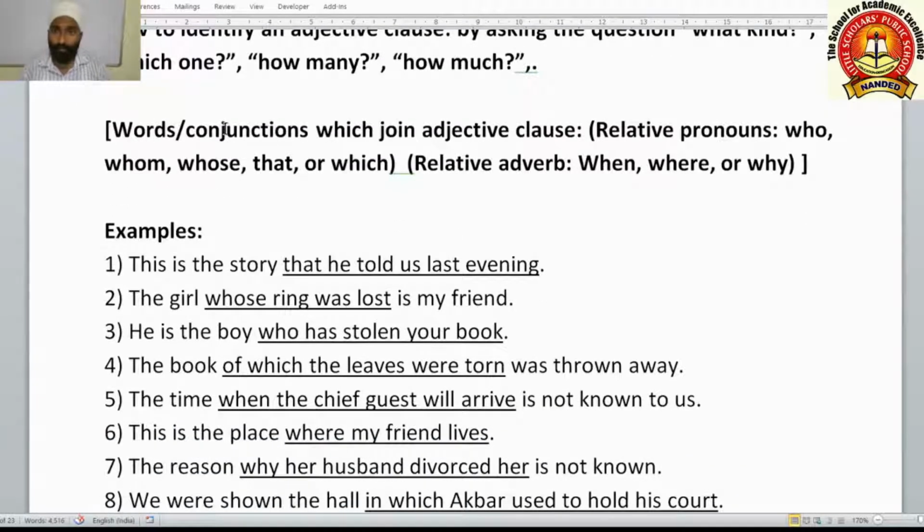Now you have to write the words or conjunctions which join an adjective clause. These are the relative pronouns: who, whom, whose, that or which. Thereafter, the relative adverbs: when, where or why. Why are they adverbs? Because they tell about the time, the place or the reason. This is why they are relative adverbs, and they are sometimes used for the adjective clause also. How? That we are going to understand. Who, whom, whose, that or which describe a noun. This is why these are relative pronouns.